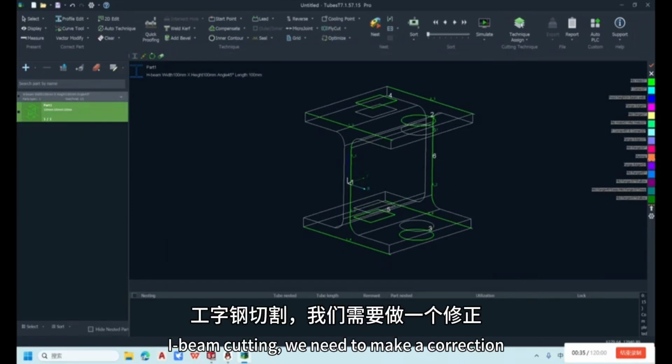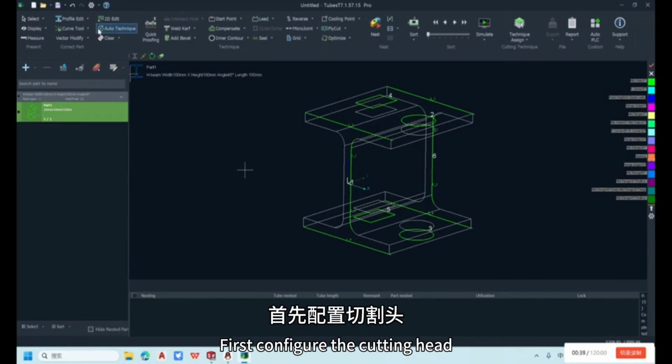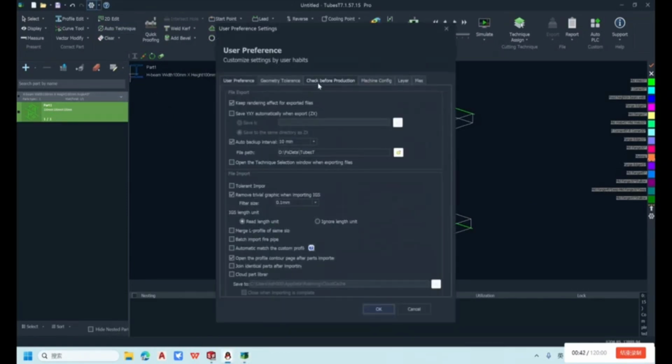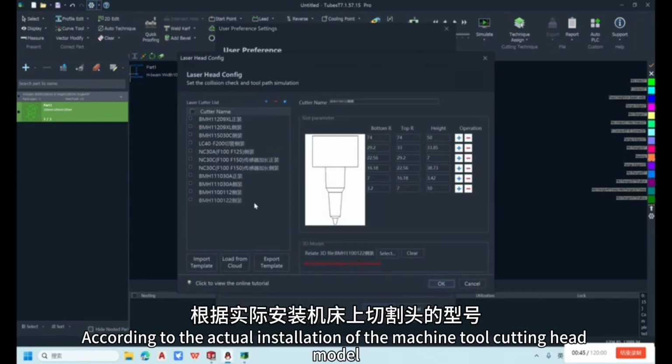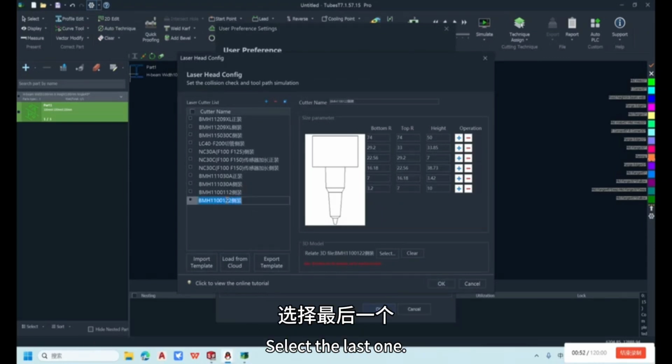iBeam cutting, we need to make a correction. First, configure the cutting head. According to the actual installed machine tool cutting head model, select the last one. Save.